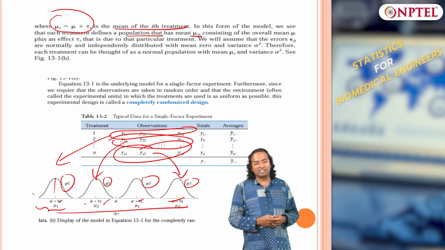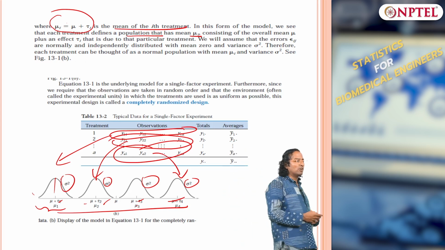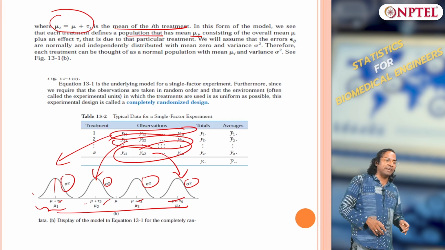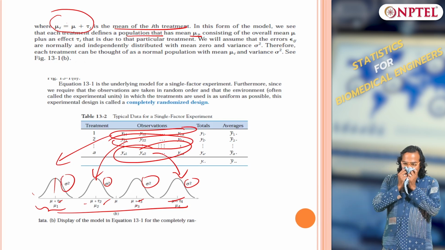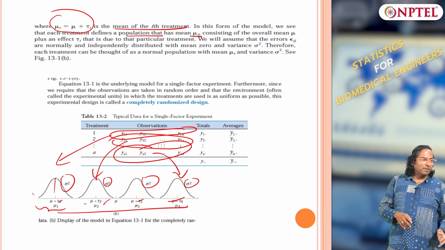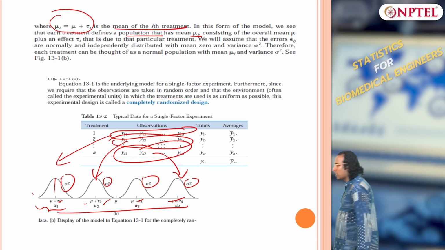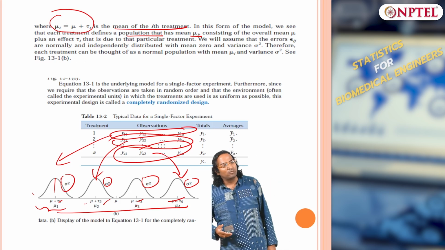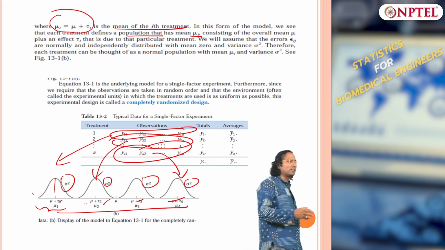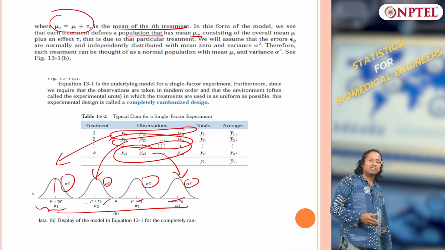What is differing is only the mean. If I assume both to be varying, then I will not be able to do a hypothesis test. You understand the problem? I am interested only in whether the treatment means are different or not. To do that, I have to at least assume that the treatment variance is also constant.